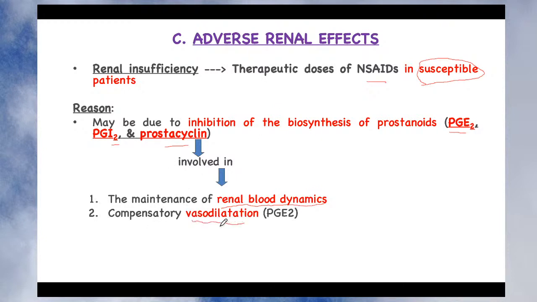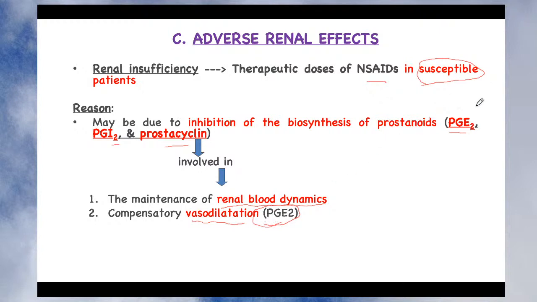So there is vasodilation, and we know that whenever there is vasodilation, blood pressure is decreased, and the force by which blood is supplied to the kidney will also decrease. Because with vasoconstriction, there is more blood pressure, so with more force, blood will go to your kidney. Whenever excessive blood supply is there, that is compensated or controlled by the prostaglandin called PGE2. So it properly maintains blood supply to the kidney.